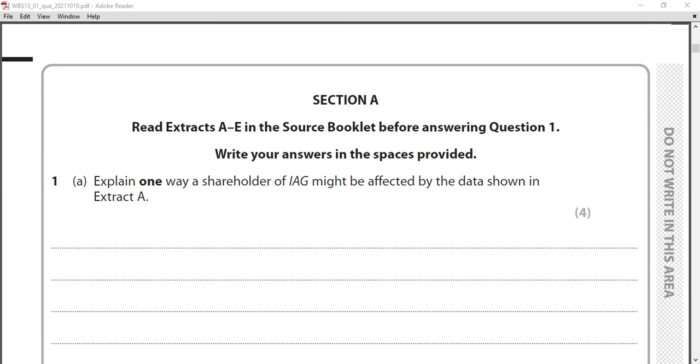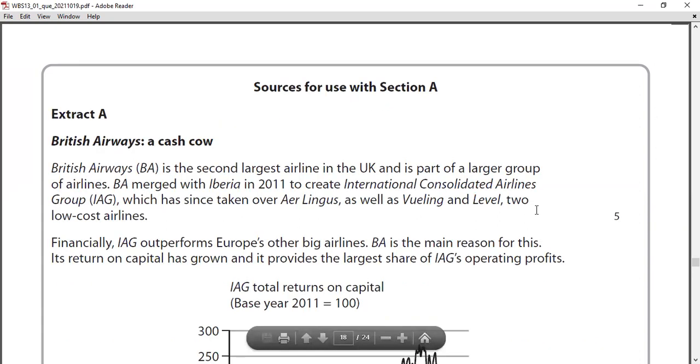Right, the question again I'm reading. So the question is asking, explain one way a shareholder of IAG might be affected by the data shown in Extract A. So Extract A, you can see in the case study. I'll show you Extract A again, right? You can see Extract A.